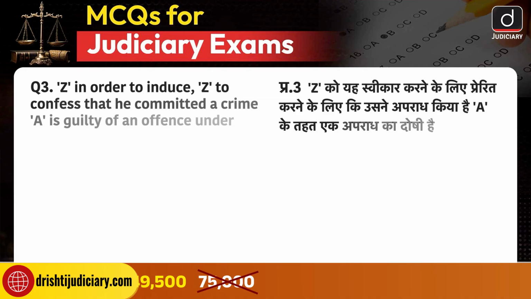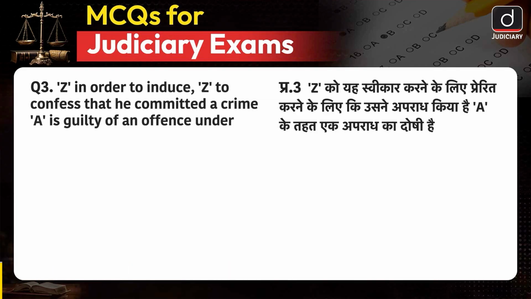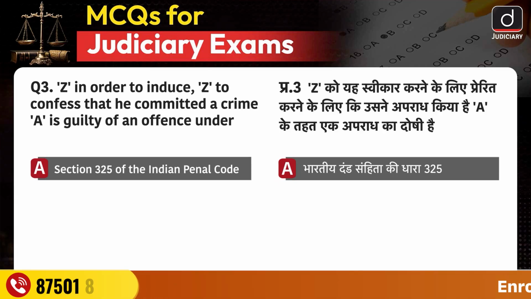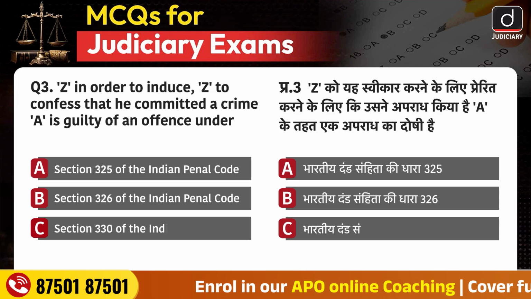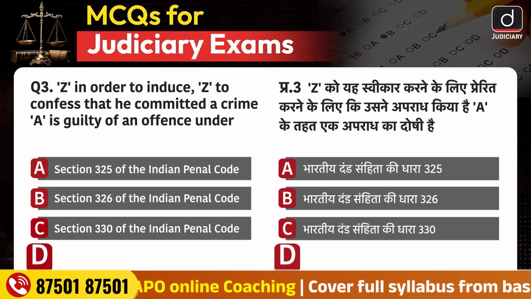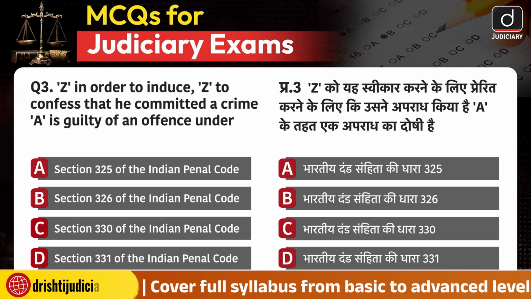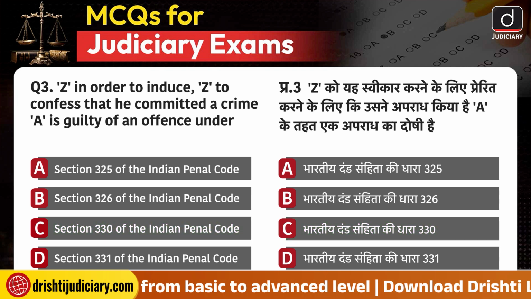Question number 3. Z, in order to induce A to confess that he has committed a crime, causes hurt to A. Z is guilty of an offence under option A, Section 325 IPC, option B, Section 326 IPC, option C, Section 330 IPC, and option D, Section 331 IPC. The correct answer is option C.